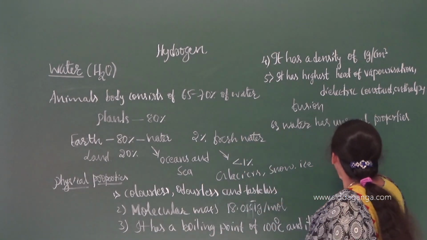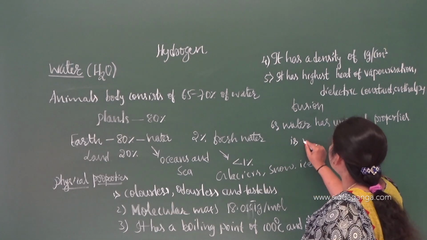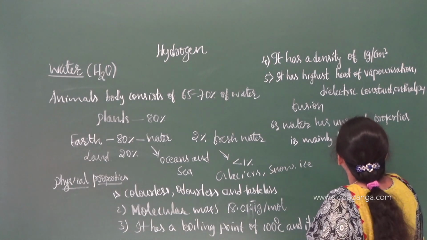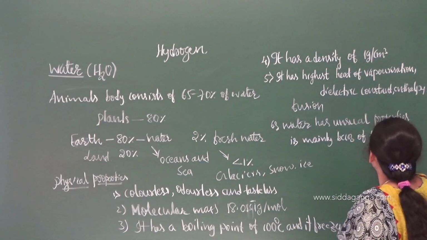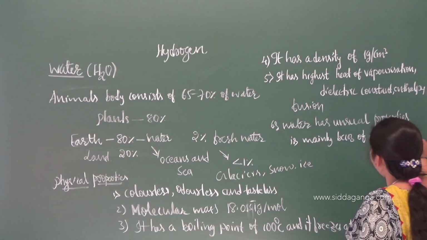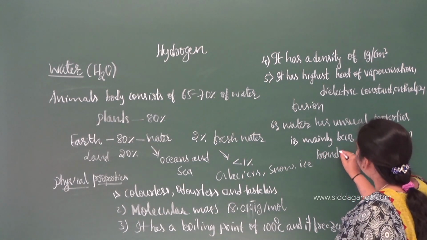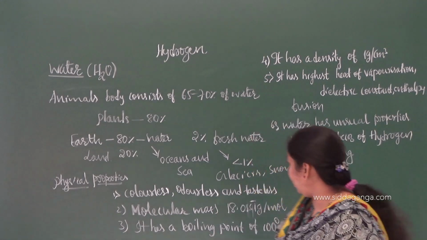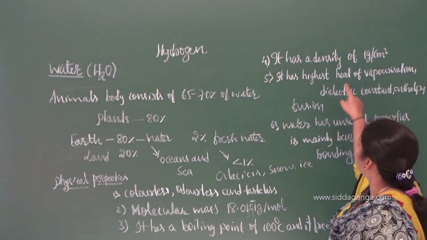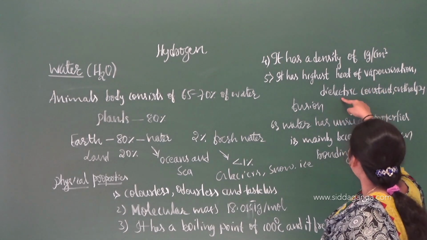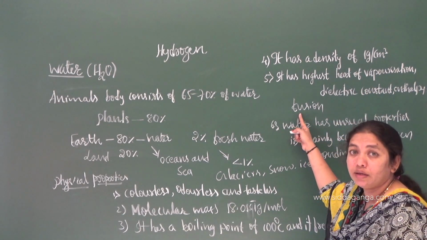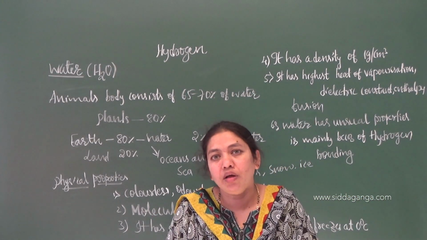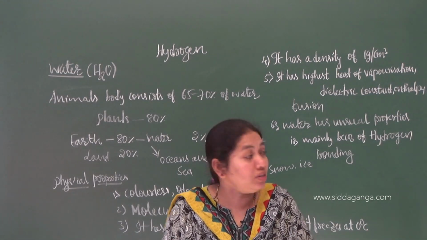Compared to other liquids, it is mainly because of hydrogen bonding, a special type of bond we see in water. Because of hydrogen bonding, it has high heat of vaporization, high dielectric constant, and high enthalpy of fusion. That has been given in the textbook table. Just go through that table and you will get the values for these constants.